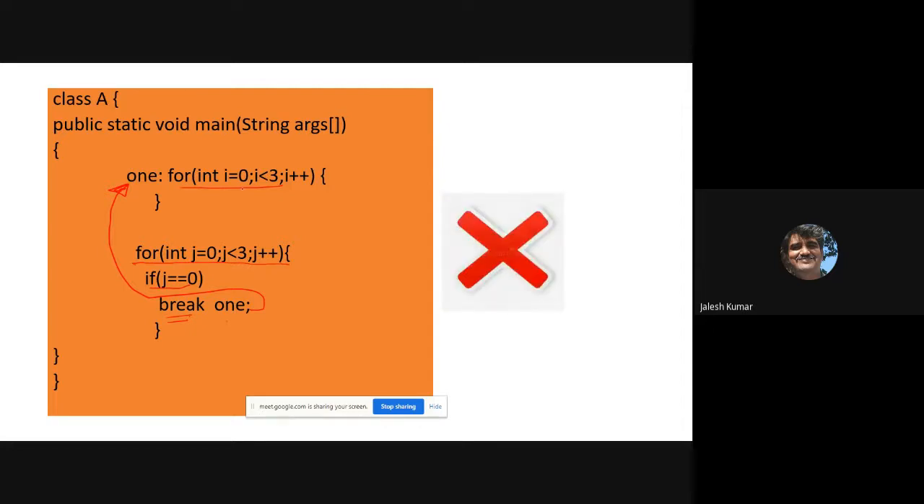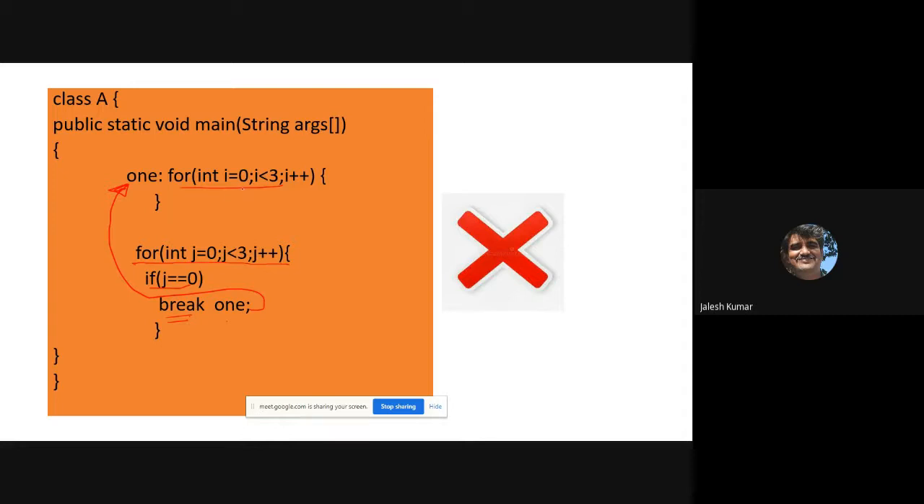Very important. It is not an unstructured way like this, because break works only on the surrounding block. That means break with label works only for a surrounding block, not anywhere you like, because only the inner loops cause termination of that loop.